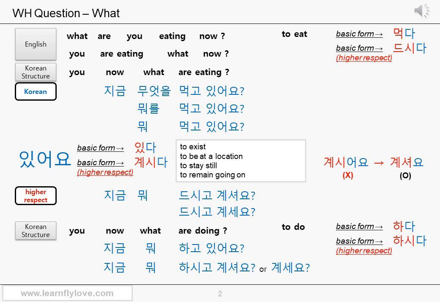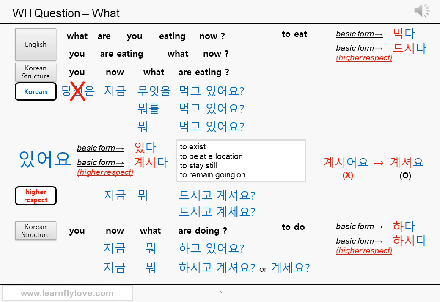So you now what are eating. Perfect. You, we don't need this. Now, 지금, what? It's in the position of an object. Let's put the particle 을. Then, 무엇을.